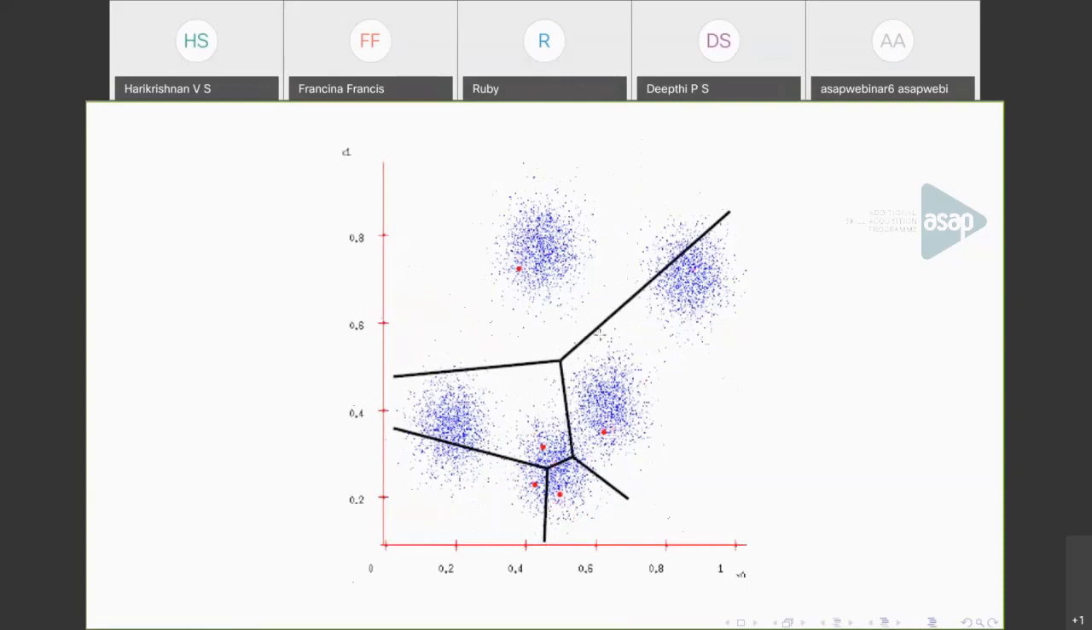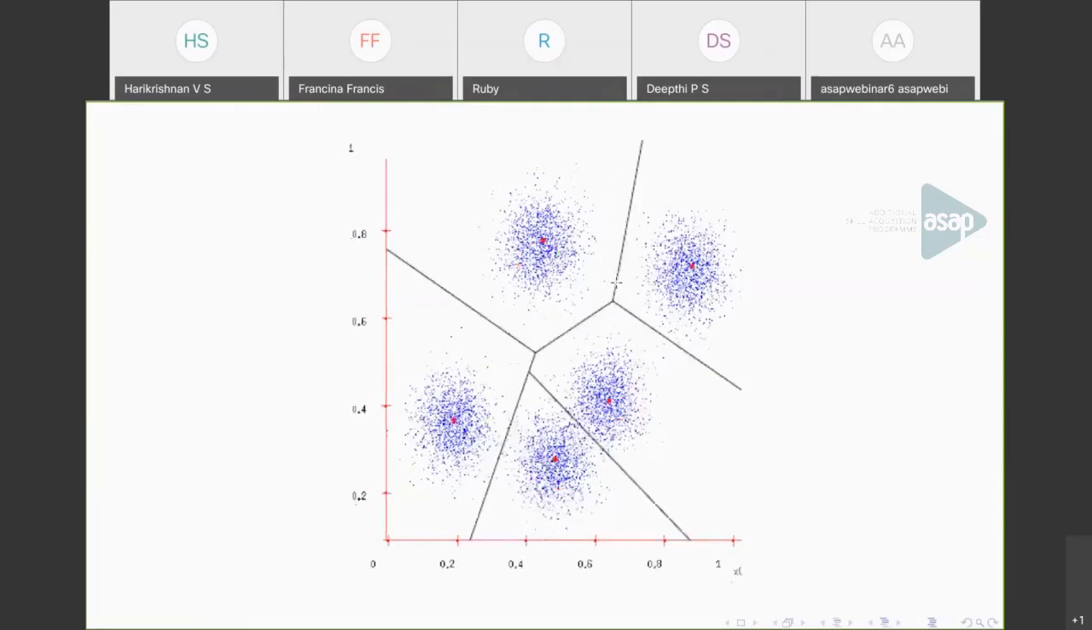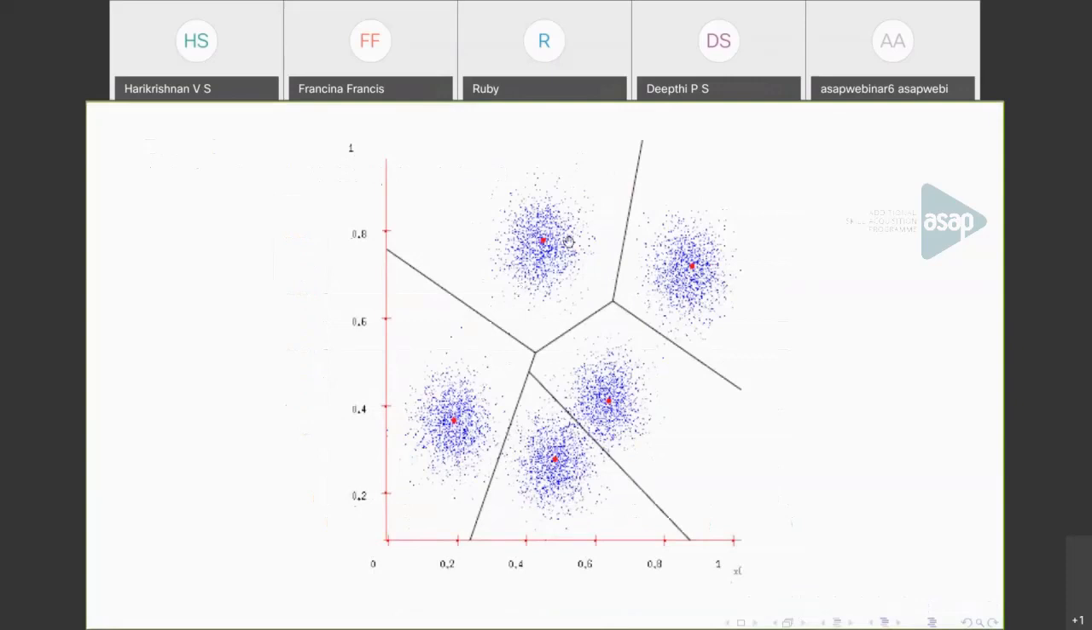Here, the initial partition was this. The centroid moved to this centroid, and the partition will be different. And at one stage, you will have a partition like this, after which the centroid will not change and the points will not move. So these are the final set of clusters that you have when the algorithm terminates. So this is how k-means works.